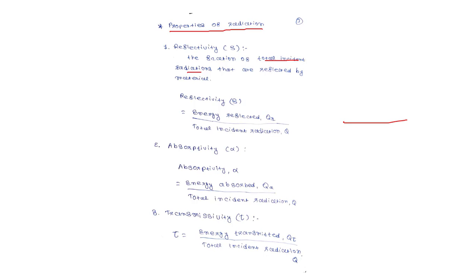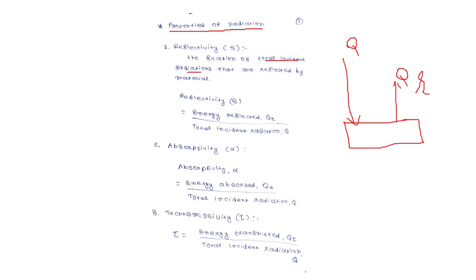In the previous figure we saw that Q is the heat transfer through radiation on the body, and some portion, QR, is reflected from the material. This is known as reflectivity. So reflectivity is energy reflected QR upon total incident radiation Q.